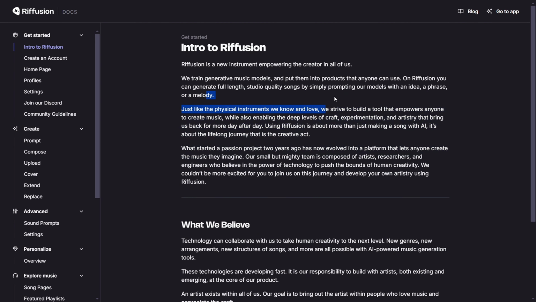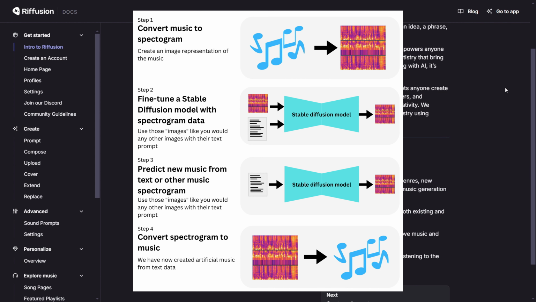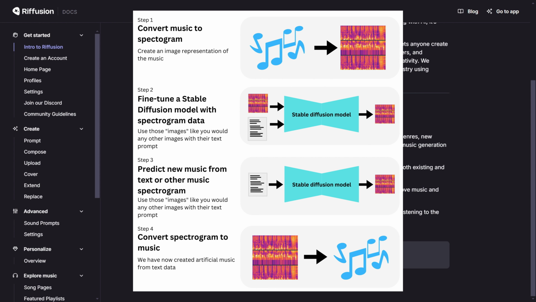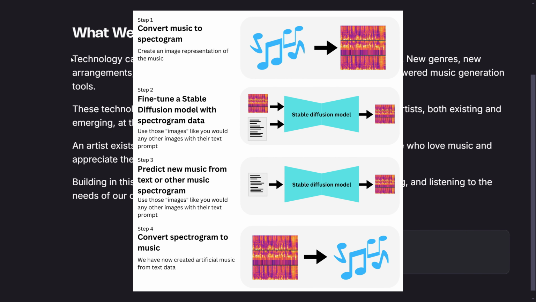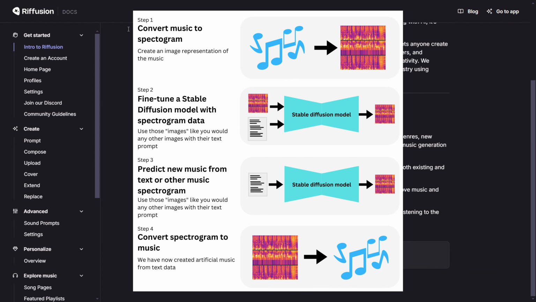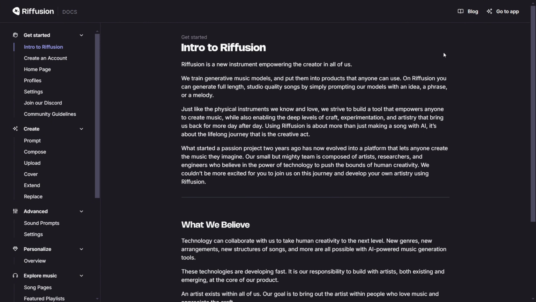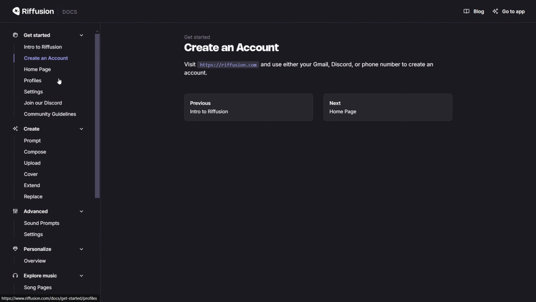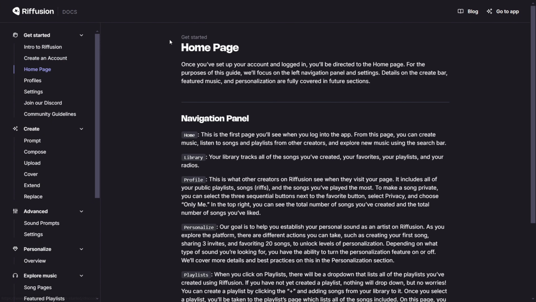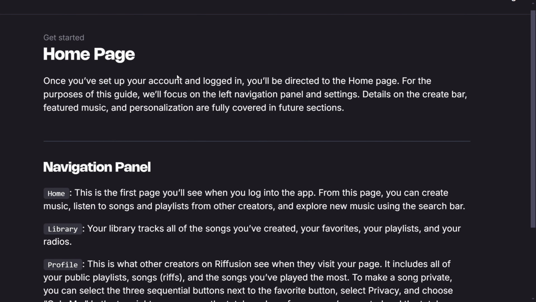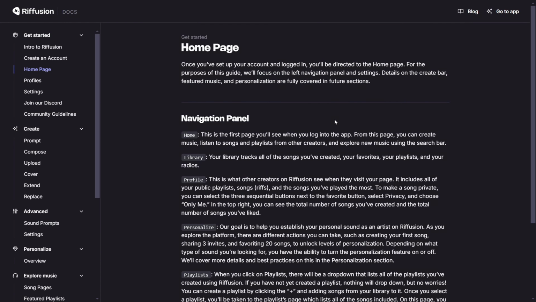First of all, let's talk about Riffusion. It leverages a fine-tuned version of the Stable Diffusion model to generate spectrogram images from textual descriptions, which are then converted into audio clips. This approach allows users to create music by simply inputting descriptive text, making music creation accessible for both an experienced musician or a newbie. So this is Aditya and you're watching SkillCurb.